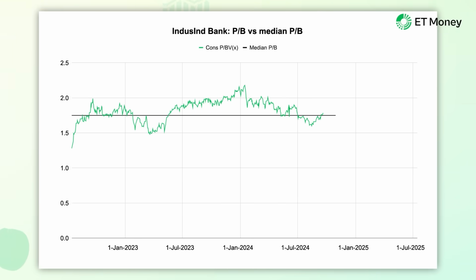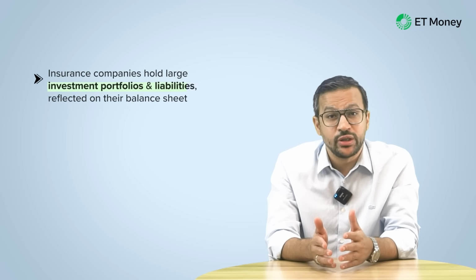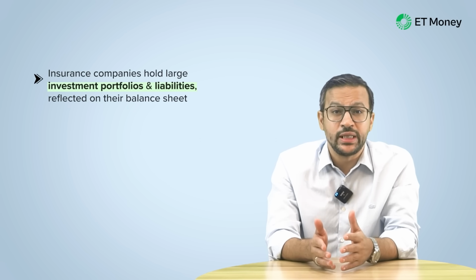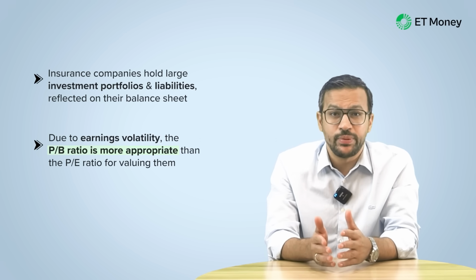But its PB ratio is much steadier and is actually below the 3-year median of 1.75. Now, given the problems with the bank, this discount to the median reflects the pessimism the market has towards IndusInd Bank. If we compare IndusInd's PB with that of other banks, a similar picture emerges. Similarly, in insurance companies, the balance sheet reflects investment portfolios and liabilities, and earnings can be volatile. So, PB ratio is more useful than the PE ratio.